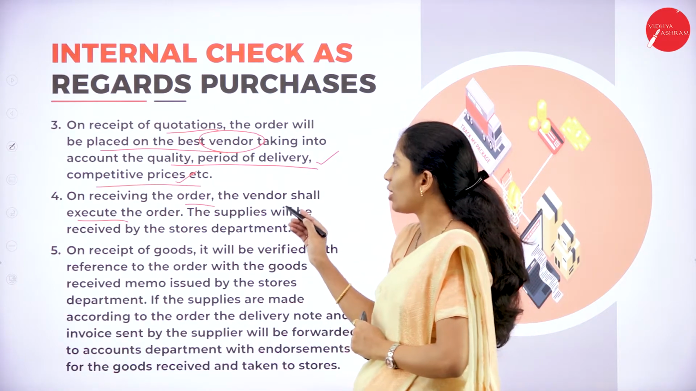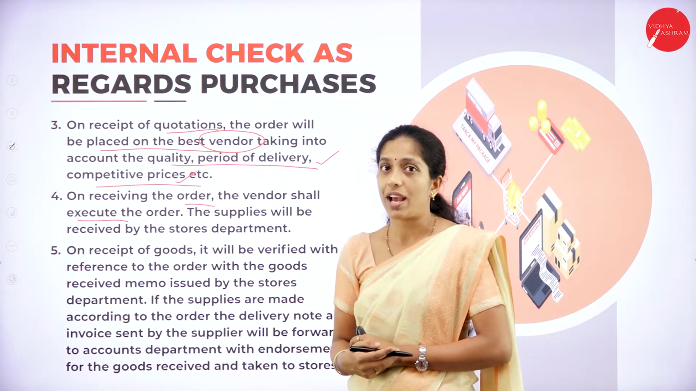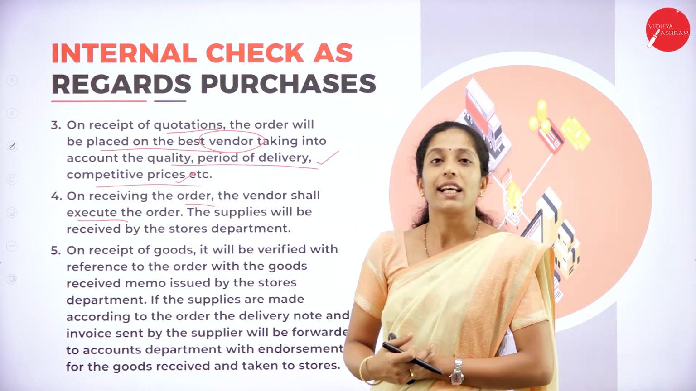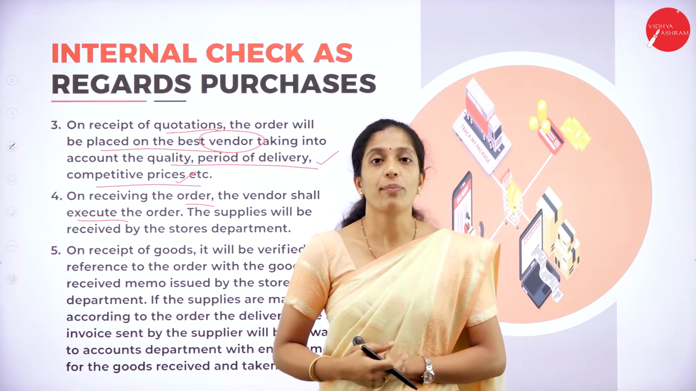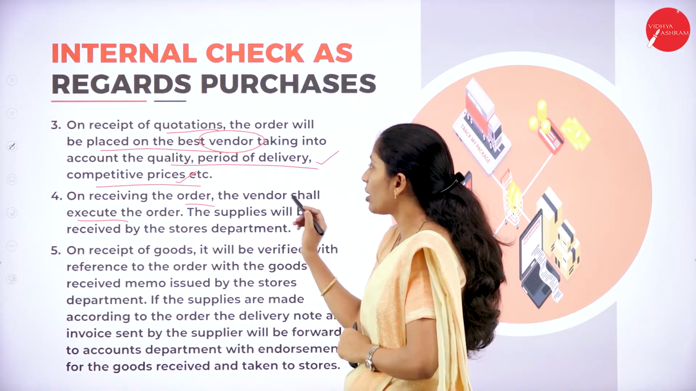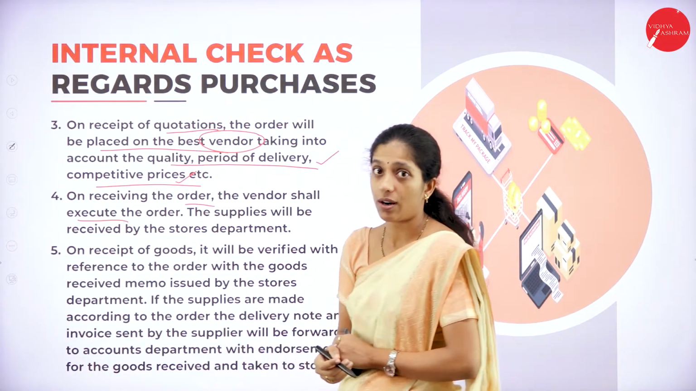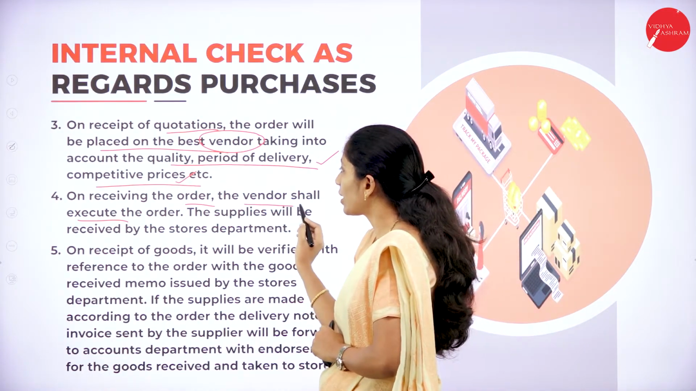On receiving the order, the vendor shall execute the order. Now what the supplier will do? So now the organization has selected the quotation and informed the supplier to order the goods, right? So on receiving the order, the vendor shall execute the order. Now what the seller will do? It will provide goods to the organization.